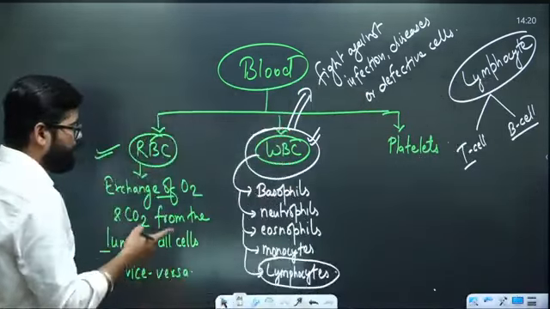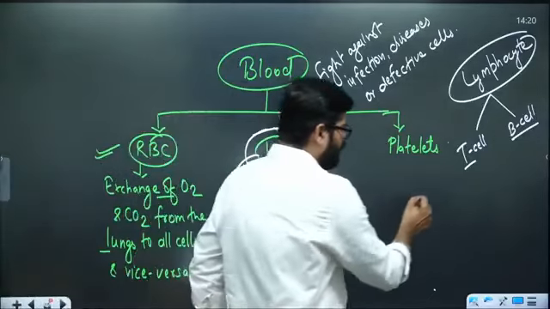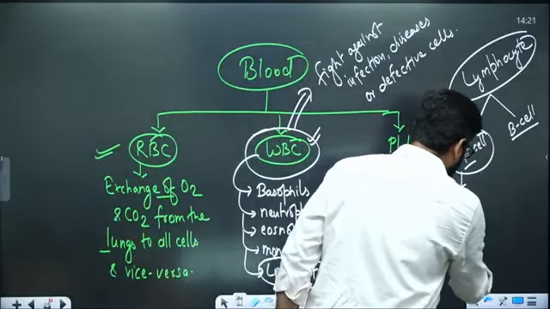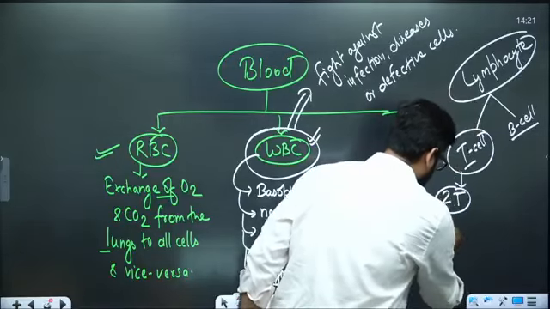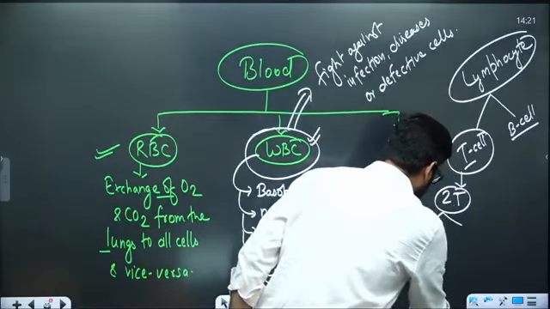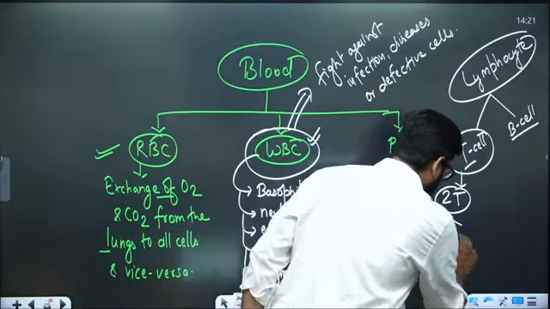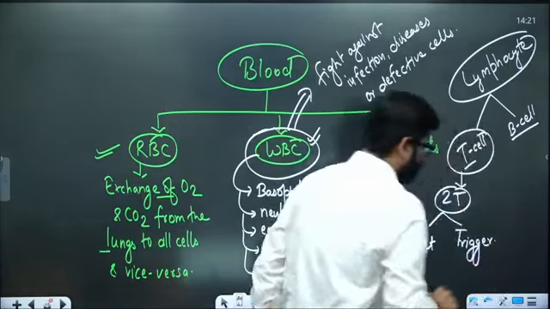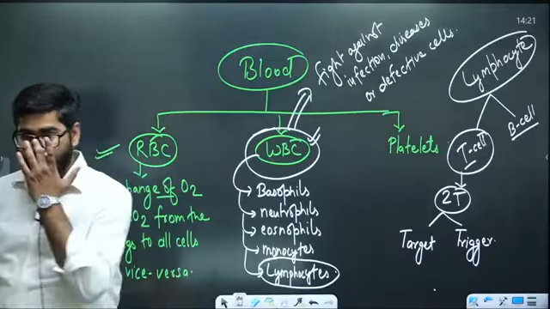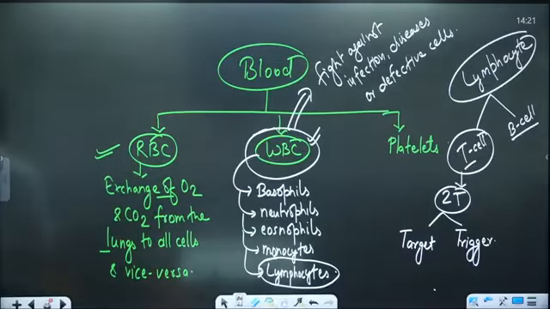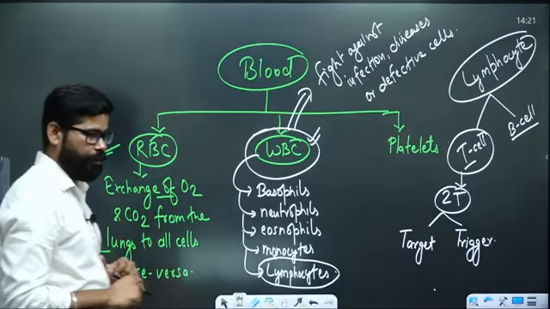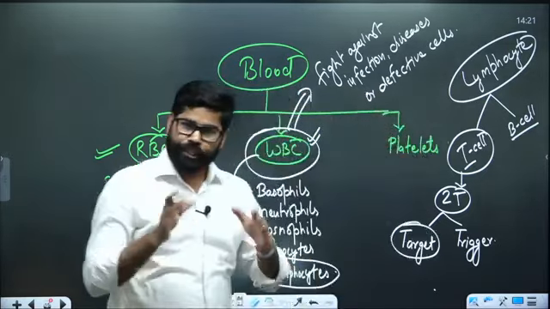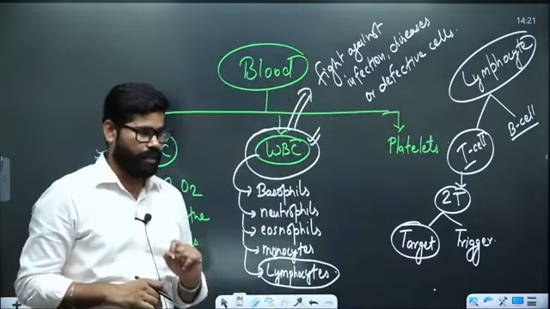When we talk about the T cell, they are doing 2T. One T stands for target and one stands for trigger. So they will target the harmful cells, whether body cell or outsider cell.